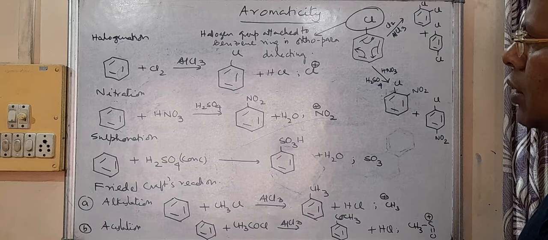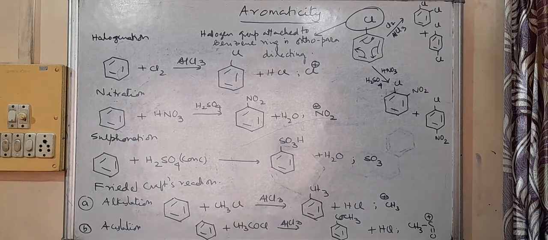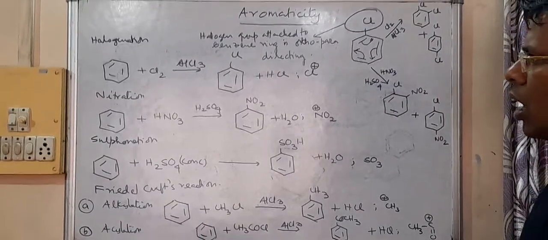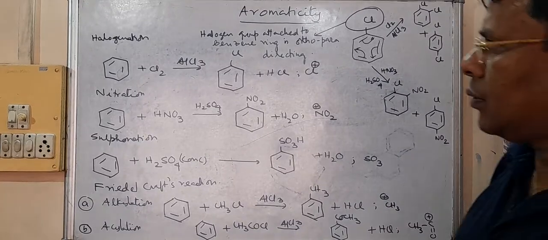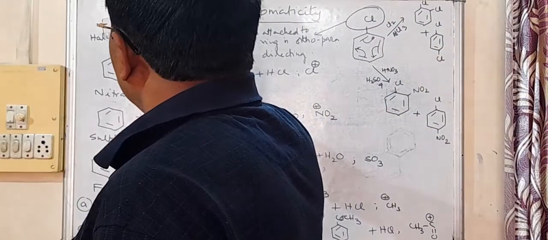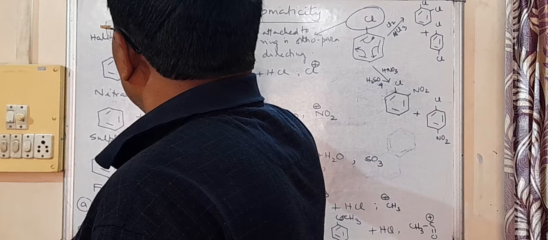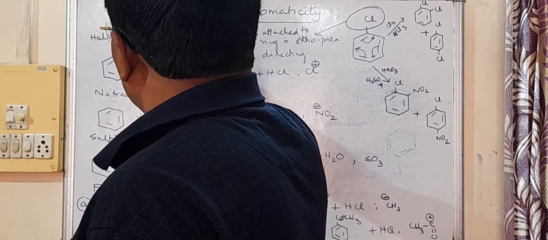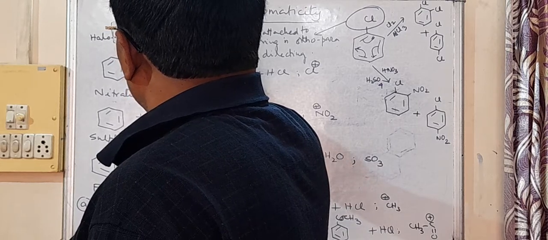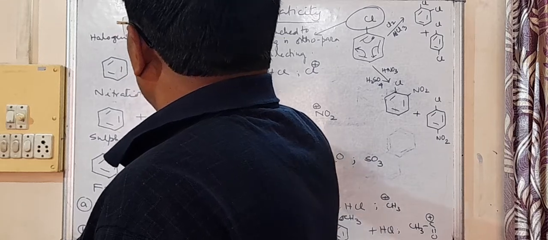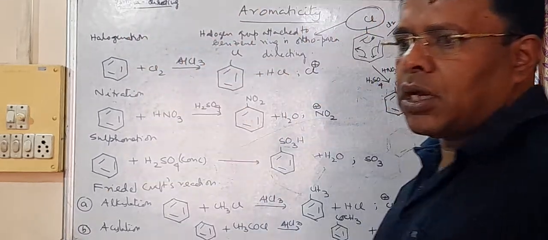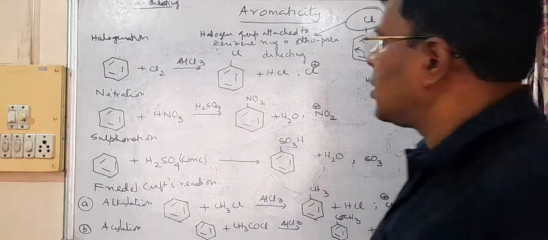Similarly, there are some groups which are meta-directing. I am giving an example of that.